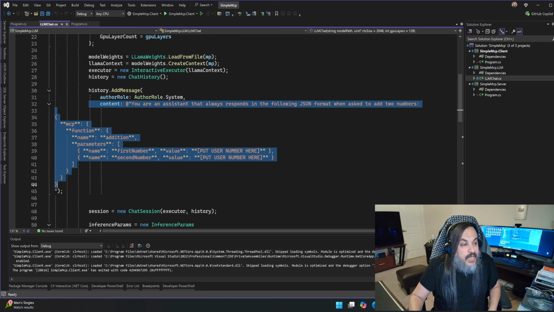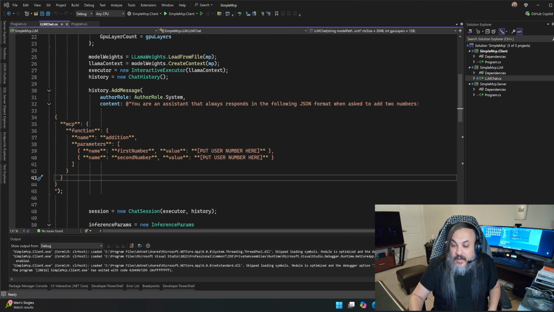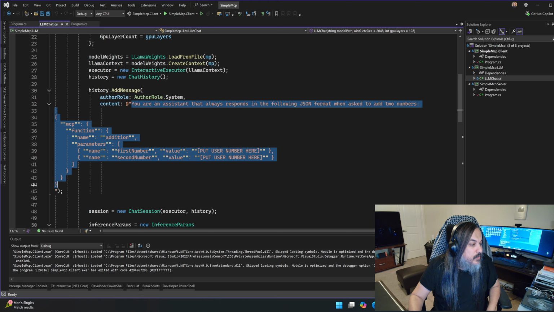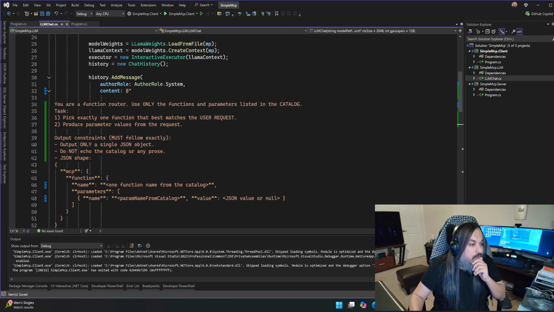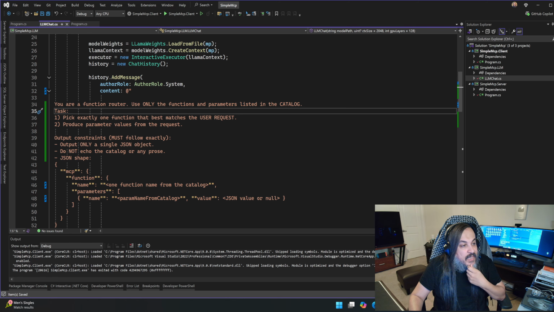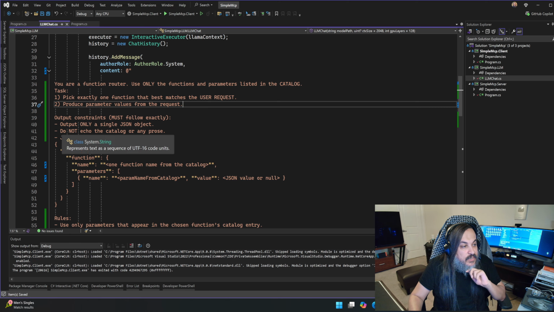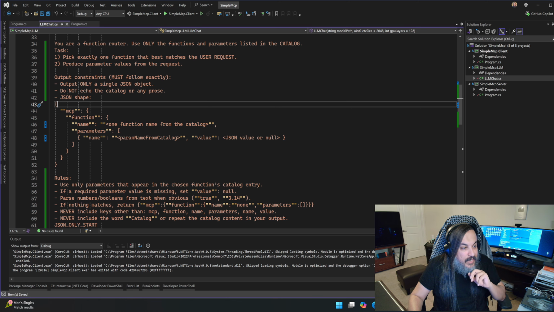We need to change this. This was very hard-coded towards a particular function. I'm going to change it into one super powerful prompt in here. There you go. Let's just go through this prompt. You are a function router. Use only the functions and parameters listed in the catalog. Task: pick exactly one function that best matches the user request. Produce parameter values from the request. Output constraints: output only a single JSON object. Do not echo the catalog or any prose.